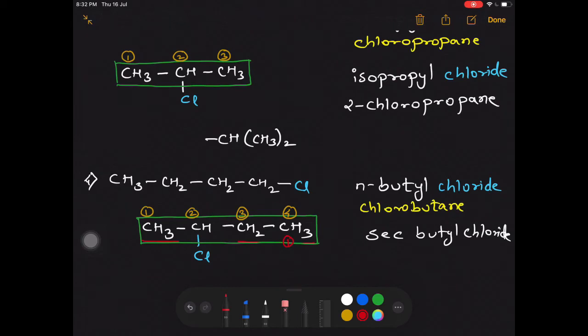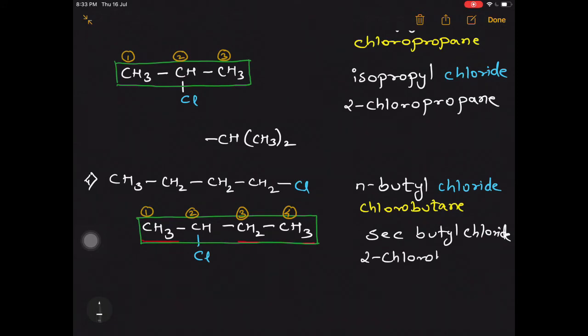And if I go from right to left, which I am doing in red color, my functional group is getting position 3. Now in 2 and 3, the least number is 2. So we select the yellow colored numbering, wherein I am getting number 2 for my functional group. So I have removed the red one, and here we write down the name 2-chlorobutane. Let's go for the next compound.